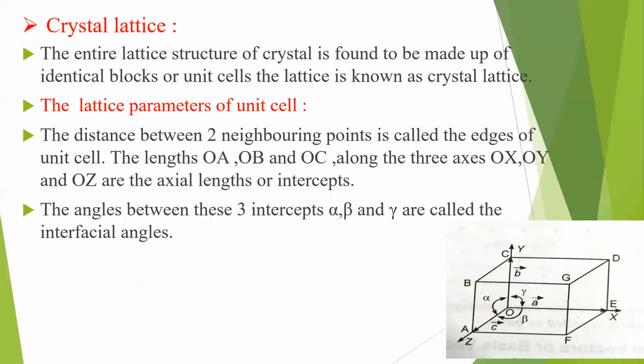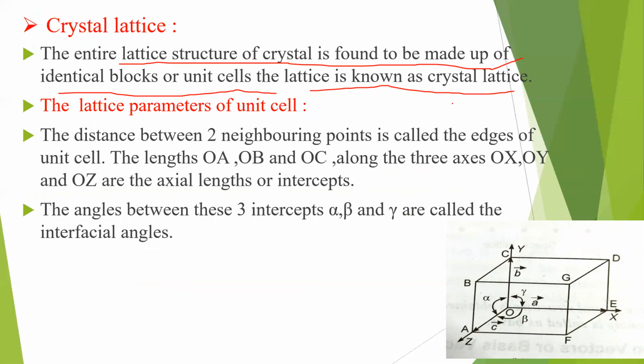Now next, what is a crystal lattice? Let me explain what a crystal lattice is. The entire lattice structure of crystal is found to be made up of what? Identical blocks or unit cells. Such type of lattice is known as the crystal lattice.